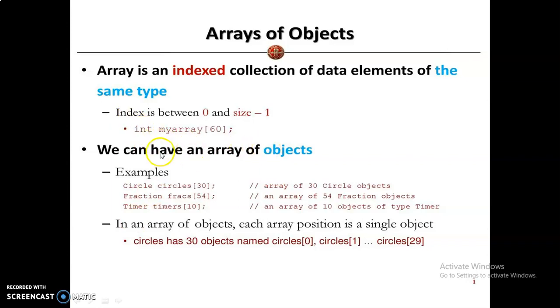Here we can have arrays of objects. Circle is the class name, circle with a small c is the object name, with size 30. So this is an array of 30 circle objects. Here also, Fraction is the class name and frax is the object name. This is an array of 54 fraction objects. Like that, you can create arrays of objects. Here the circle array has 30 objects named circle[0], circle[1] up to circle[29], objects you have created for the same class.